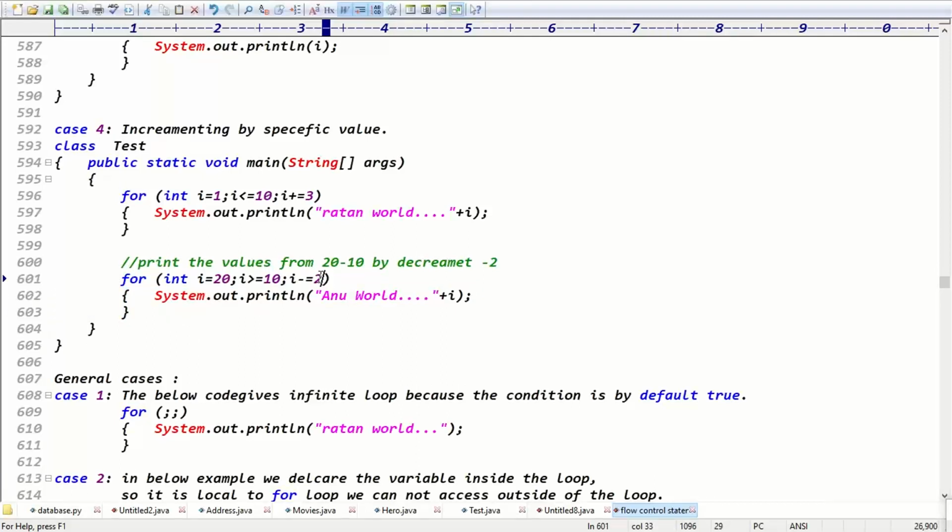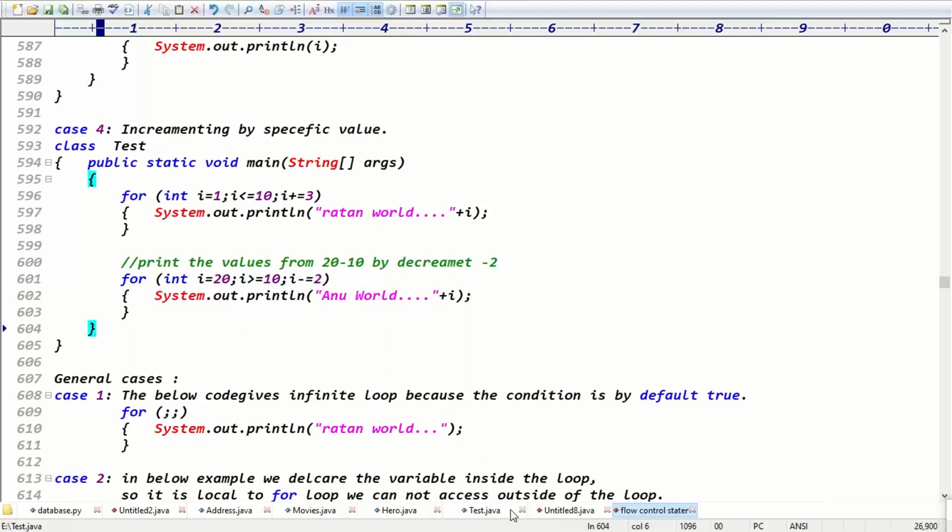I minus equal to 2, guys. I minus equal to 2 means I equal to I minus 2, right? It is printing from 20 to 10 by decrementing how much now? By decrementing 2, right? 20 to 10 by decrementing minus 2.